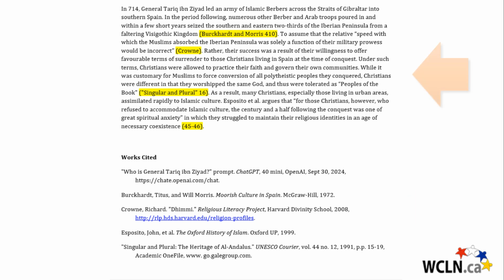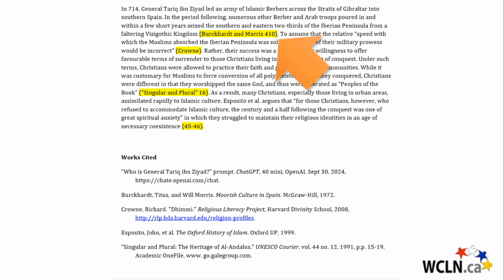Here are some examples of in-text citations. They're highlighted for noticing them, but you wouldn't highlight your own in-text citations within your paper, of course. In-text citations will include any fact that is not common knowledge, a quote, paraphrasing or summarizing ideas that are not your own, paraphrasing or summarizing research that's not your own, or statistics that you yourself didn't establish. So let's take a look at these examples.